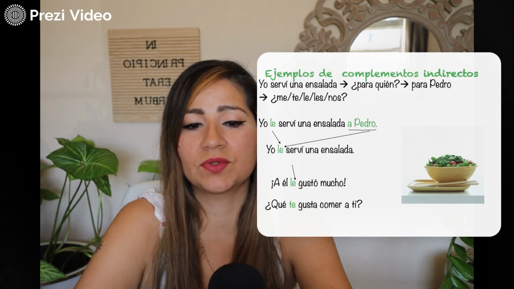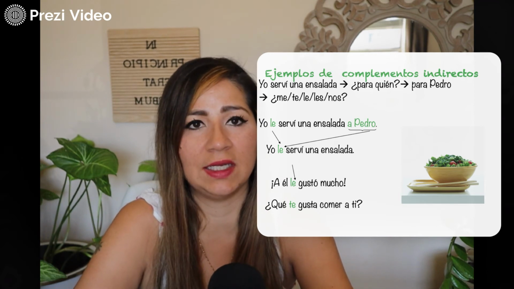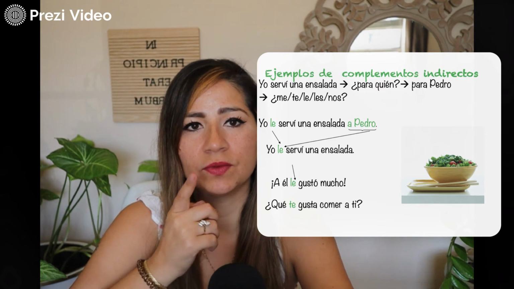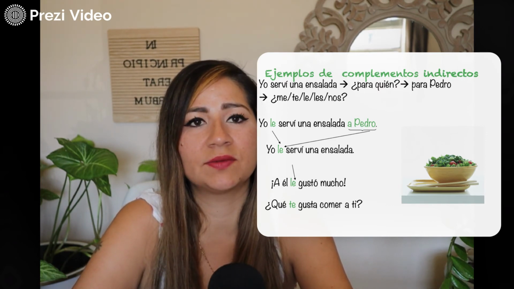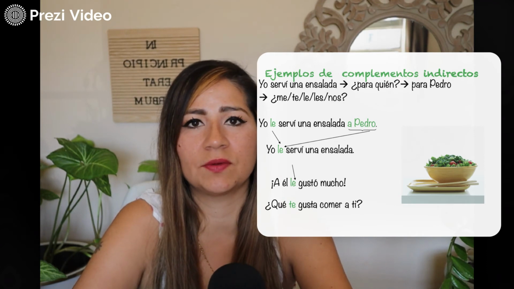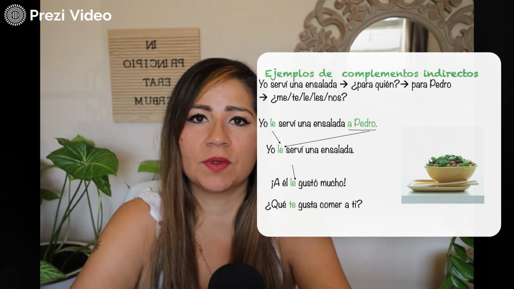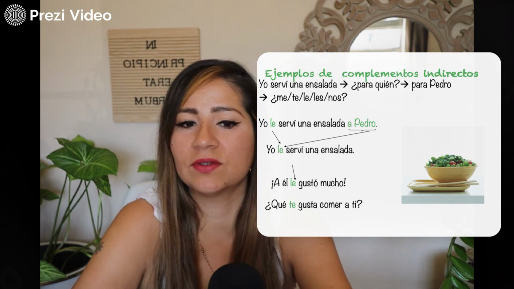And then a él le gustó mucho. If I want to say that he liked it a lot, I still have to use le because it's about him. Now, if I want to ask you about you, what do you like to eat? ¿Qué te gusta comer a ti? Then my indirect object pronoun is te, because that's the one that we use with tú, right? So what do you like to eat? And if you want to answer, you could say, a mí me gusta comer pizza, me gusta comer hamburguesas, me gusta comer chocolate, helados, etc.